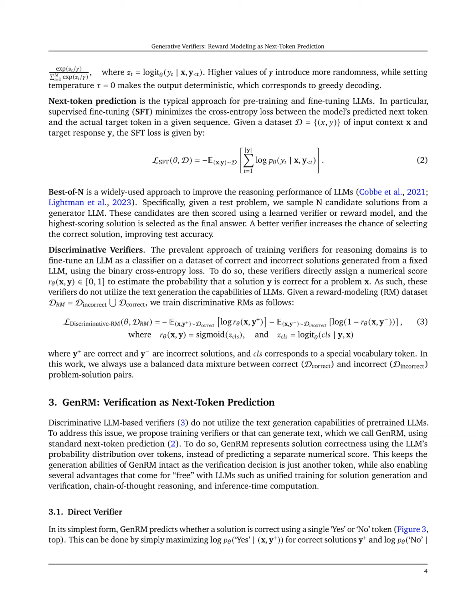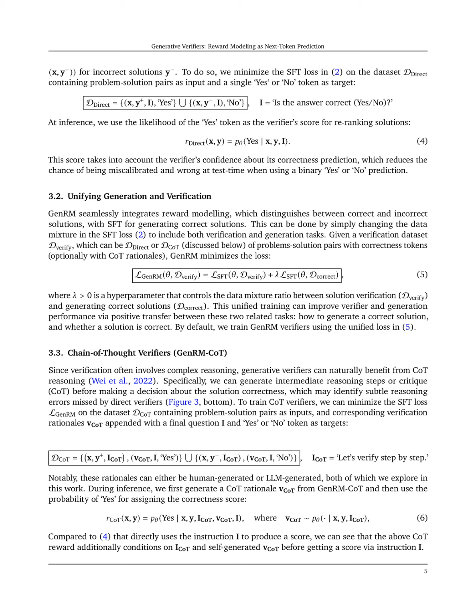The practical benefits of using GenRM over traditional discriminative RMs include its ability to leverage the text generation capabilities of LLMs, allowing for unified training of solution generation and verification, which enhances overall performance. GenRM utilizes next token prediction to represent solution correctness as the probability of generating a yes or no token, which improves the model's calibration and reduces misclassification errors.